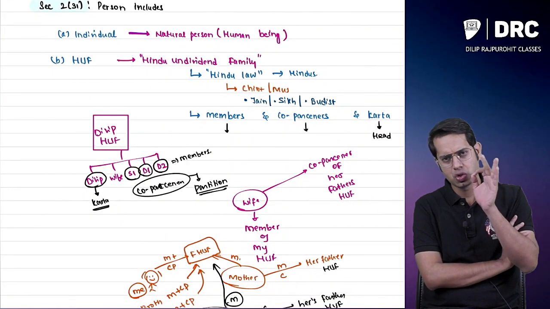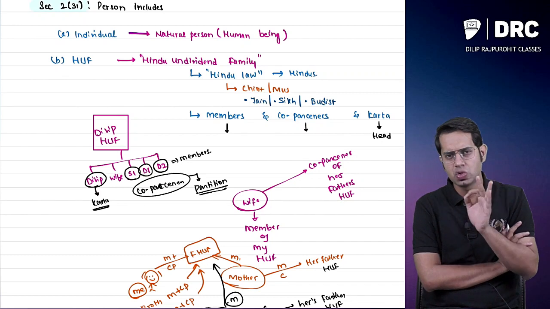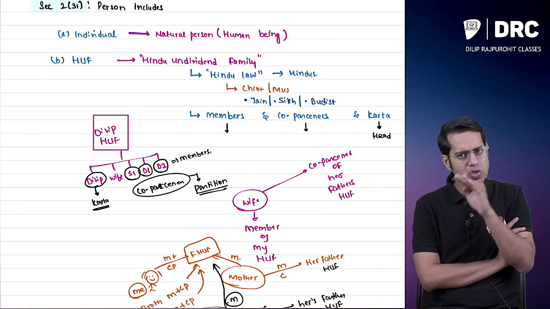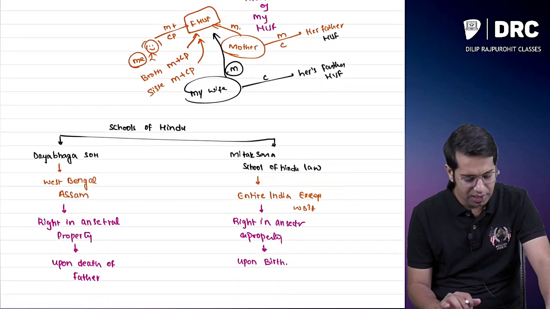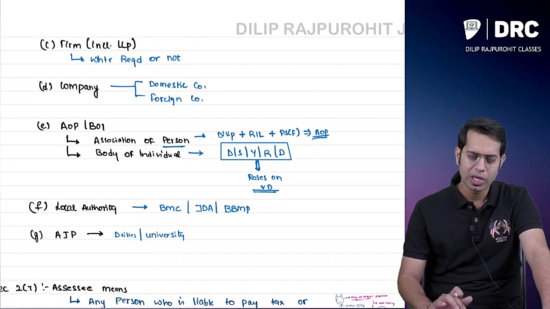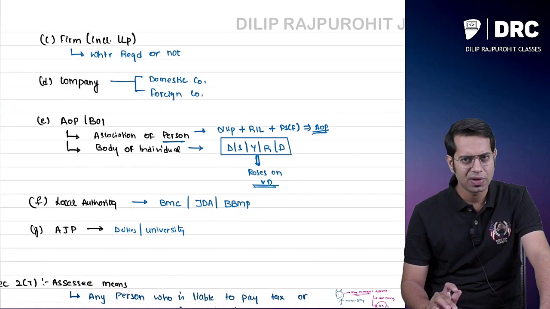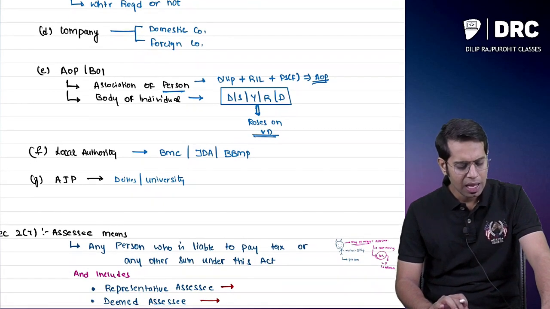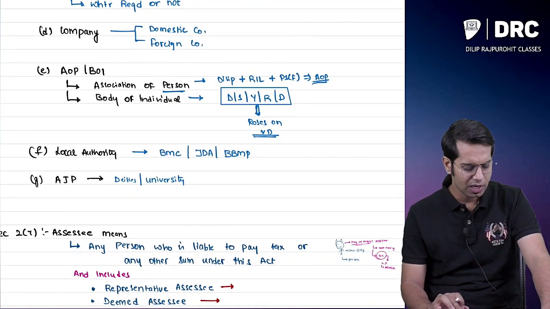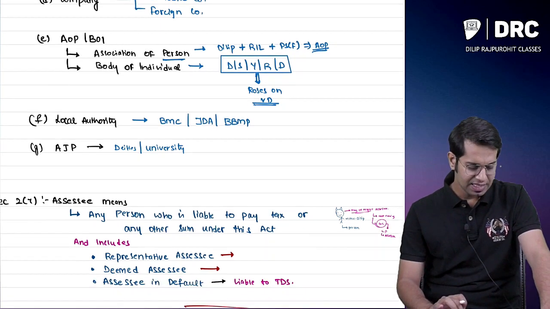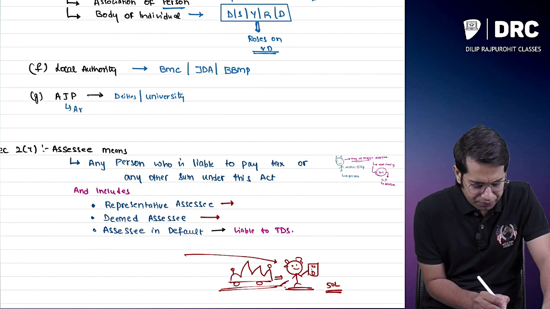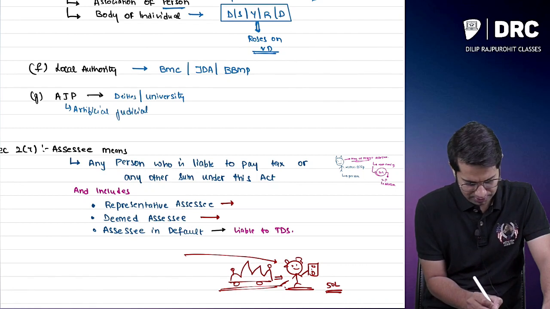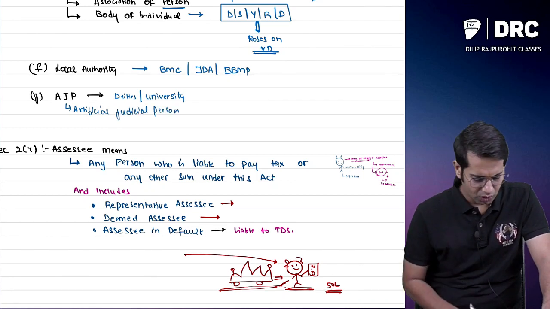Okay, then we have understood what you mean by a person. Person includes individual, HUF, firm, AOP, BOI, artificial judicial person, local authority, company. So individual, like a natural person, is a person. HUF, Hindu undivided family, is also treated as person. Then firm including LLP is treated as person. Company, whether it is an Indian company, foreign company, domestic company, etc., is treated as person. Then AOP, BOI are also treated as person, and local authority is also treated as person. AJP, that is artificial judicial person. What do you mean by AJP, sir? AJP means artificial judicial person. They are also called person.